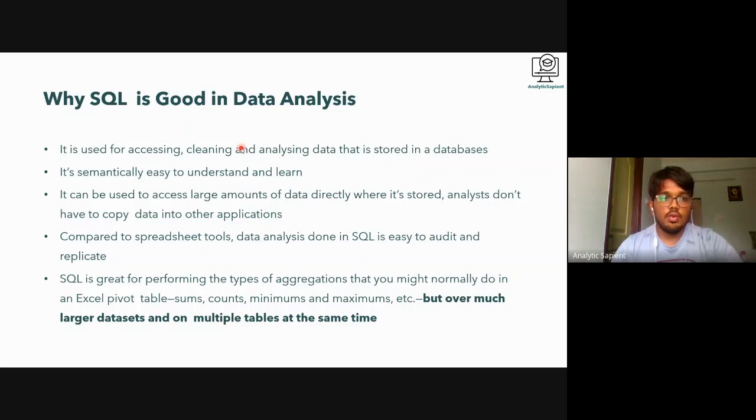Yeah. So why is it good in data analysis? It is used for accessing, cleaning, and analyzing data, right? So this I have already covered. Then the next one is it's semantically easy to understand and learn. Like we said, it can be used to access large amounts of data directly where it's stored. So analysts don't have to copy the data into other applications.